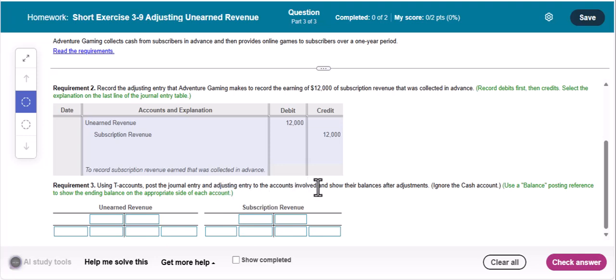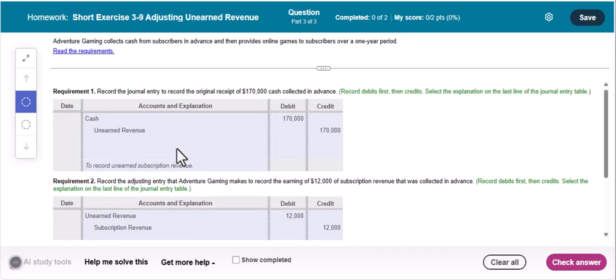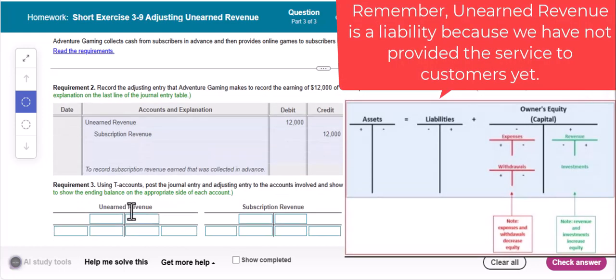Okay. Now we're on to requirement 3, use T accounts to post the journal entry and adjusting entry to the accounts involved and show their balances after adjustments. Ignore the cash account. Use a balance posting reference to show the ending balance on the appropriate side of each account. So again, we're going to be ignoring cash, which I believe was in our first transaction here. So they're going to want us to record then this unearned revenue credit of $170,000 in our T account. So we have that unearned revenue here, and that is going to be increasing our liability by $170,000.